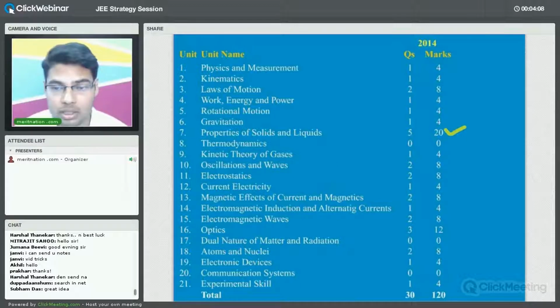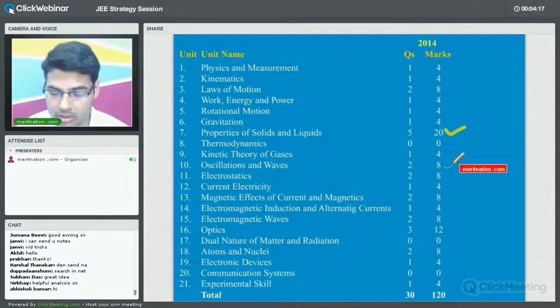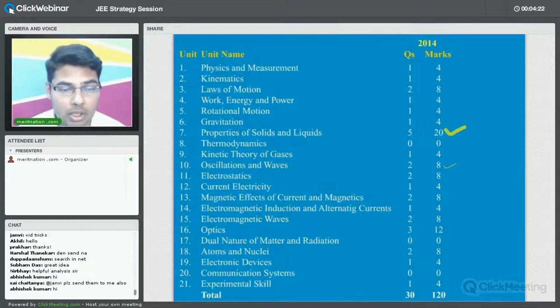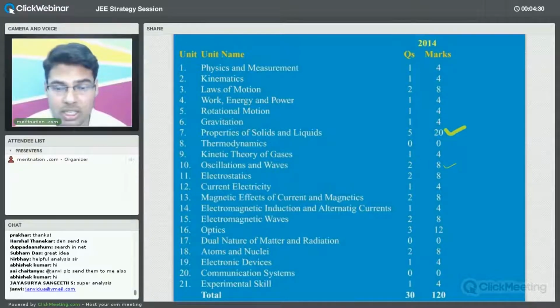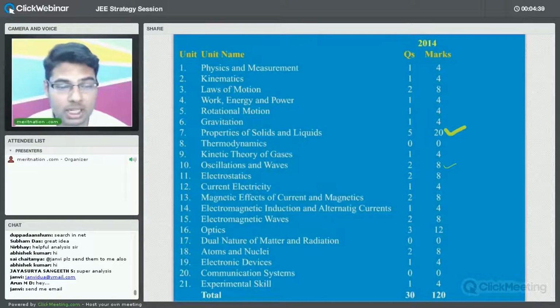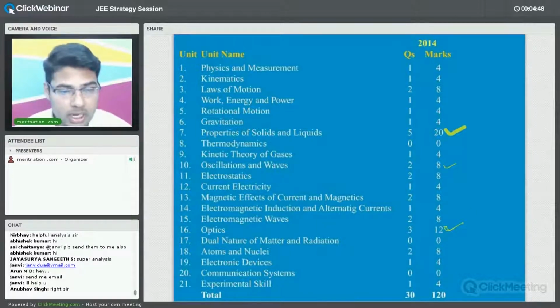So now let us try to analyze this for other chapters as well. Here you have oscillations and waves. You can find that it carries 8 marks. Now electrostatics also carries 8 marks. So here we are just trying to analyze which are the chapters that we need to focus on more, because when we are left with just 7-8 days, we have to revise those chapters which often carry more weightage, right? So here, if you see optics, it alone carries 12 marks. So here we are talking about 2014. We'll also try to see the trend for 2013 as well.